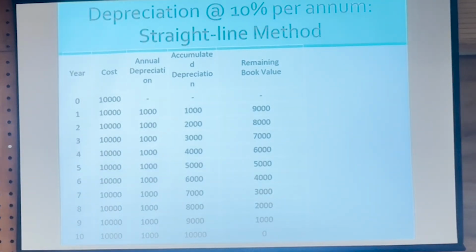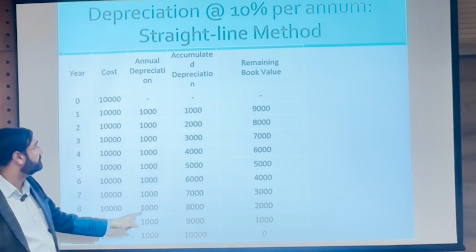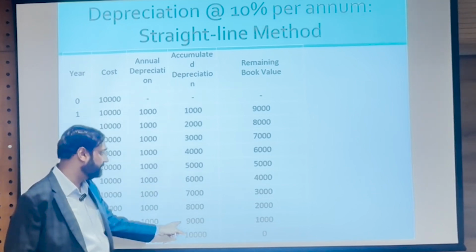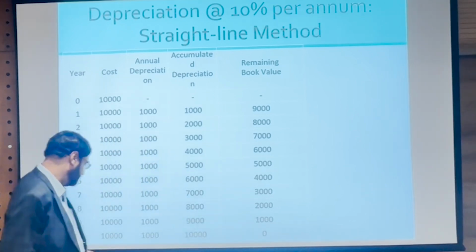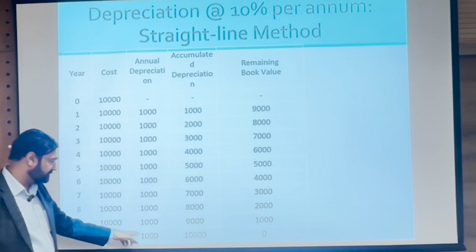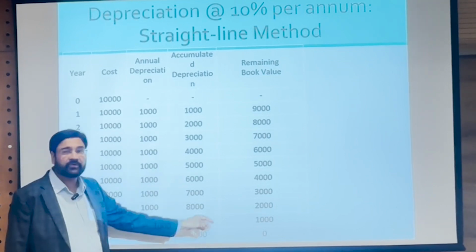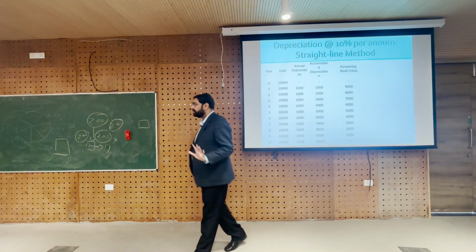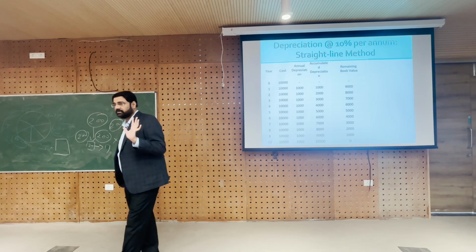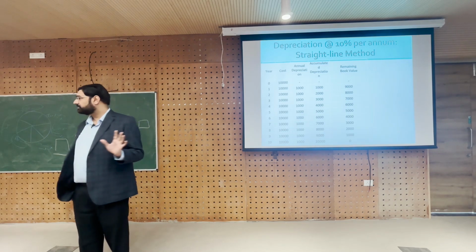What is happening in year 9? Cost is 10,000, annual depreciation is 1,000, accumulated is 9,000 and remaining book value is 1,000. And in year 10, again 1,000, accumulated depreciation is 10,000, so remaining book value is 0. Are you all clear on what's going on? Everyone clear? So let's move.